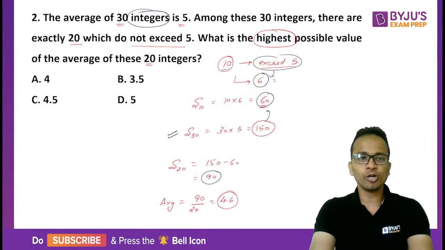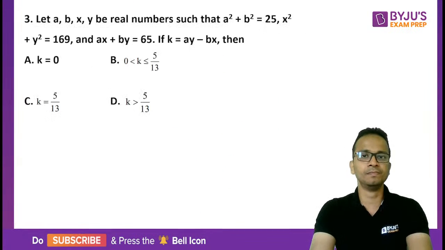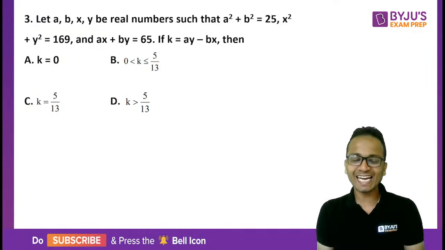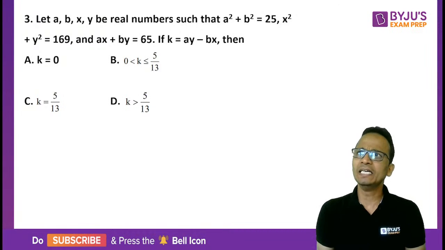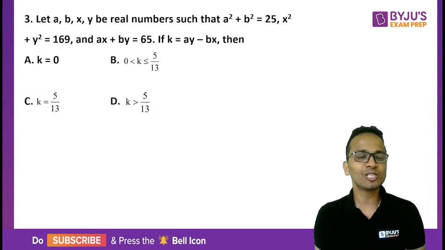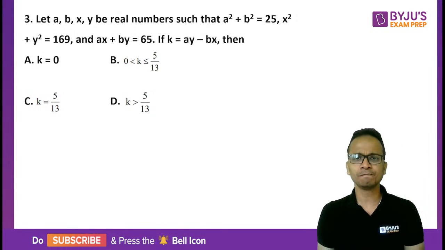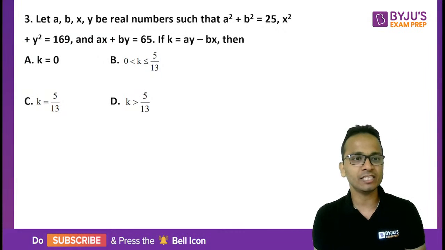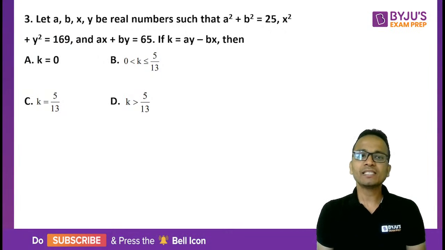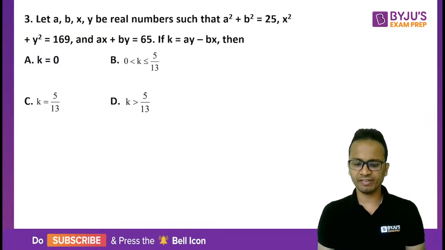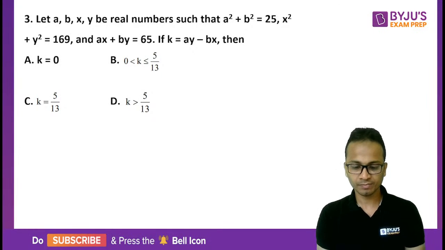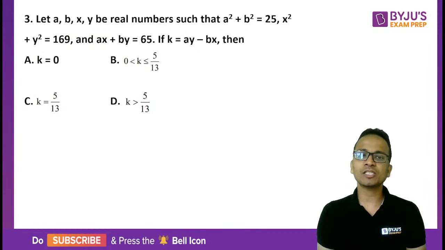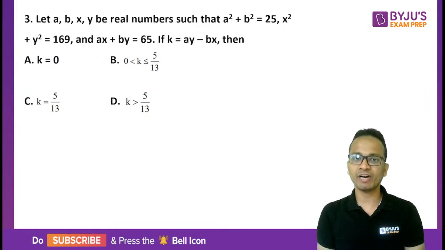Now with this, let's move on to the next question, question number 3. Question number 3 is slightly challenging. I will not say difficult, because once you know the solution, you will not find it difficult. So a, b, x and y are real numbers such that a square plus b square is 25 and x square plus y square is 169, and ax plus by equals 65. Find the value of k if it is given as ay minus bx.